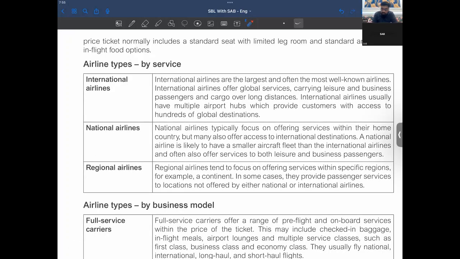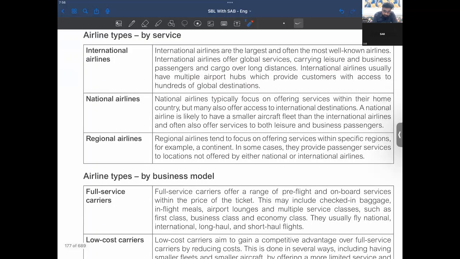Now, international airlines. International airlines are the largest and often most well-known airlines. They offer global services carrying leisure and business passengers and cargo over long distances, and usually have multiple airport hubs, which provide customers with access to hundreds of global destinations. Then we have national airlines offering service within their home country. These are national, but may also offer access to international destinations.